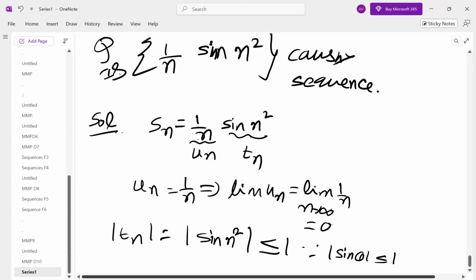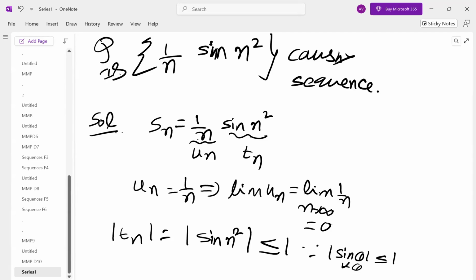Tan we cannot say, because tan has least value minus infinity and greatest value infinity. But sine has least value -1 and highest value 1. Cos also. They are bounded functions for all theta. Instead of theta we have n square, so it is bounded. Whenever you have two sequences, if one of them is bounded and the limit of the other one is 0, then the limit of the product is 0.